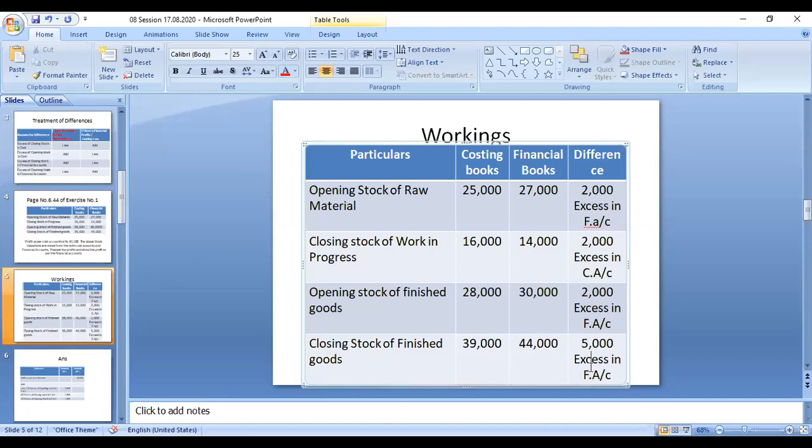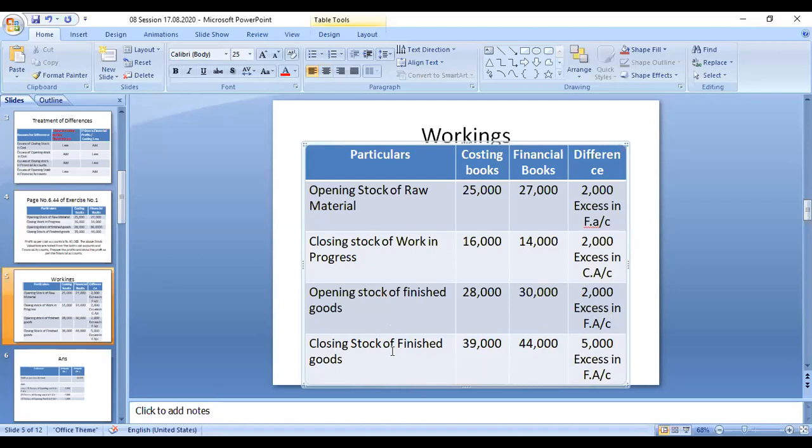So now we can see this one for the opening stock, excess in financial account. What do you have to do? We take it as less. The same case, it is the opposite of the closing stock. So if it is less, this means minus.